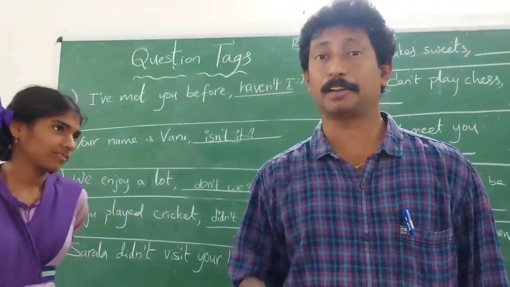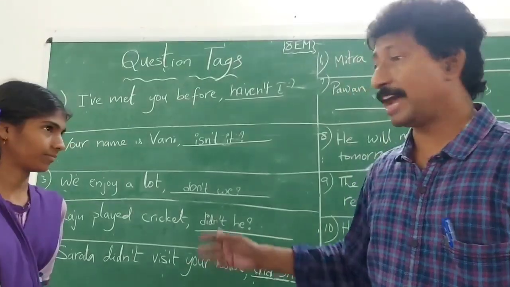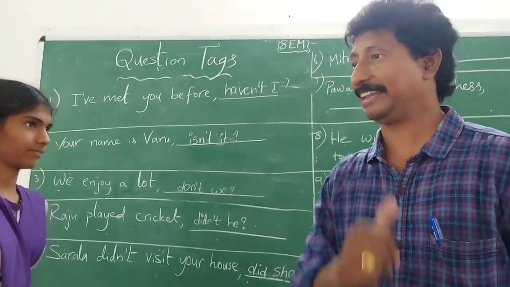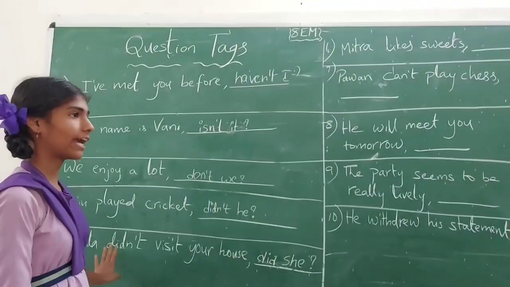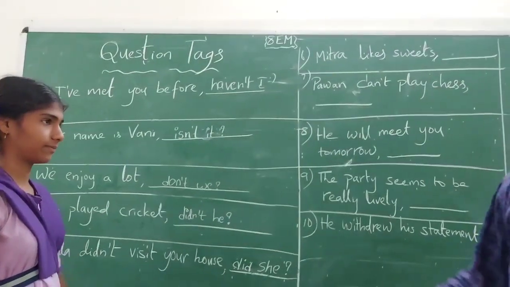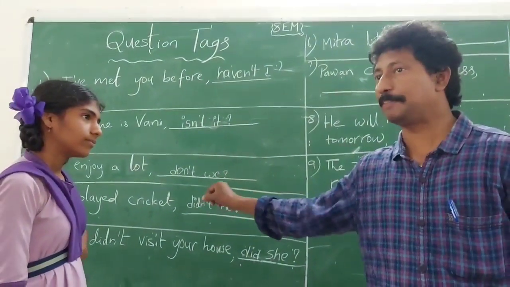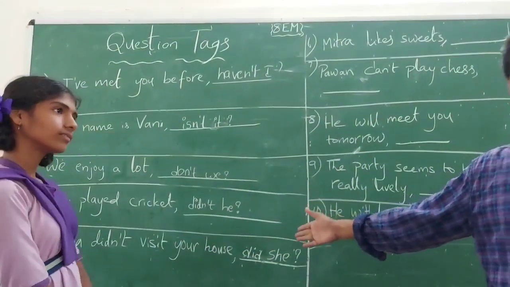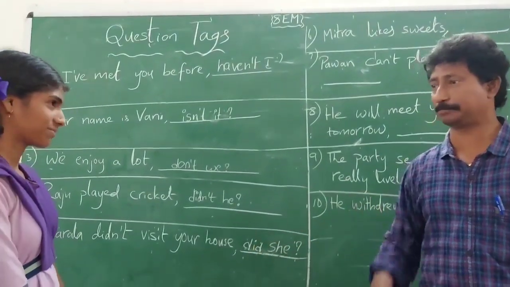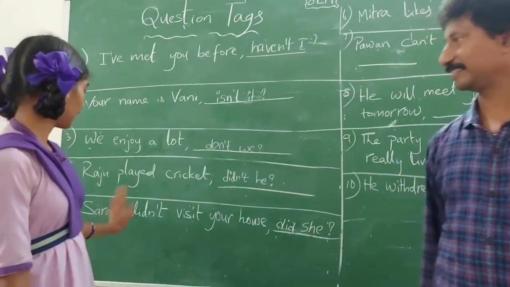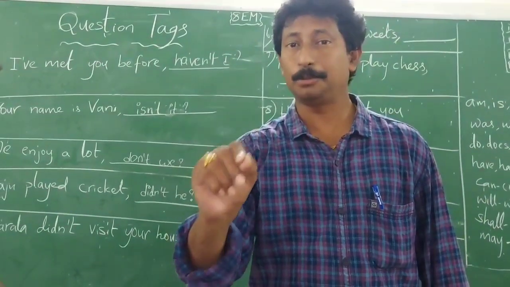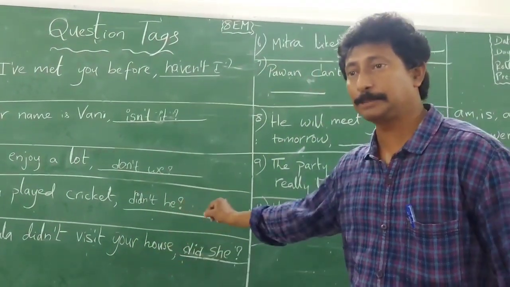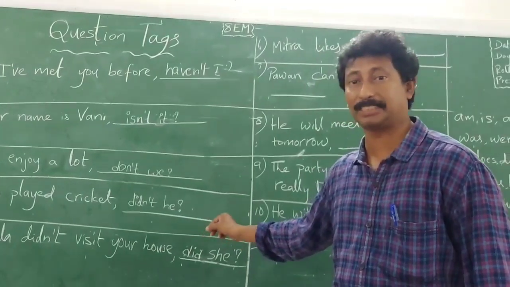Sarala didn't visit your house, did she? You added the question tag, did she? Why? Please explain to all of us. In this particular sentence the helping verb is did. So you added did at the beginning of the question tag. Then the sentence includes not, so it has been omitted while writing the question tag here.